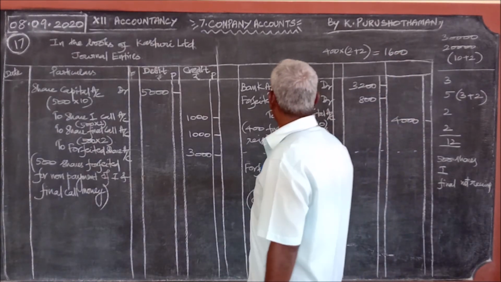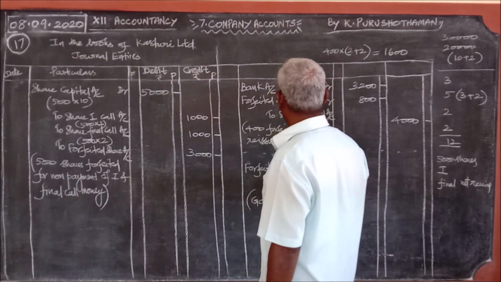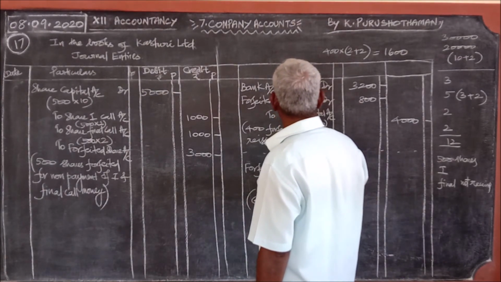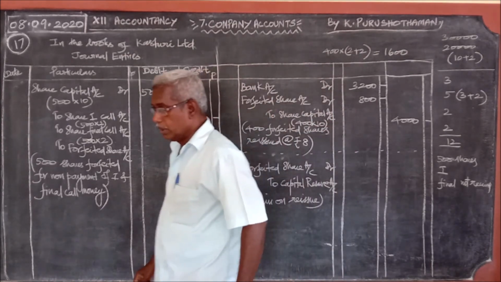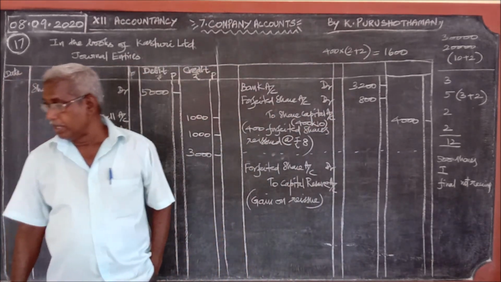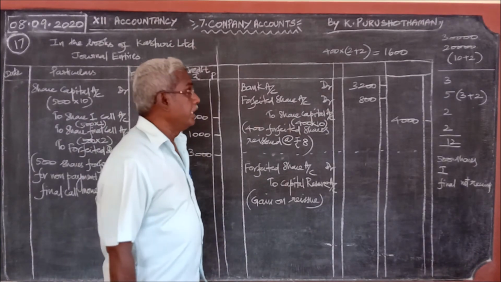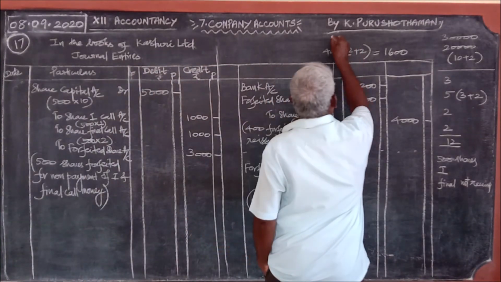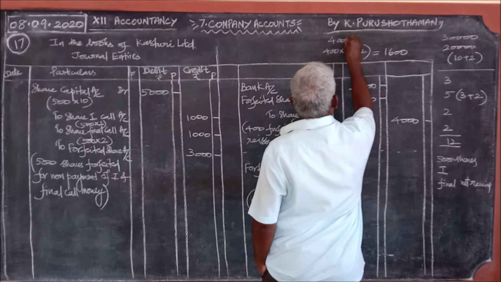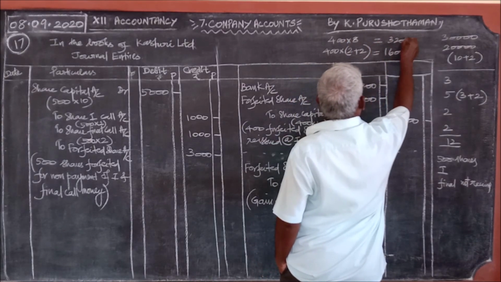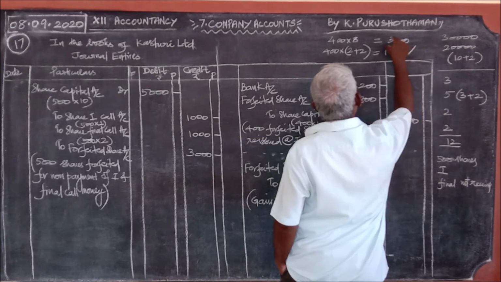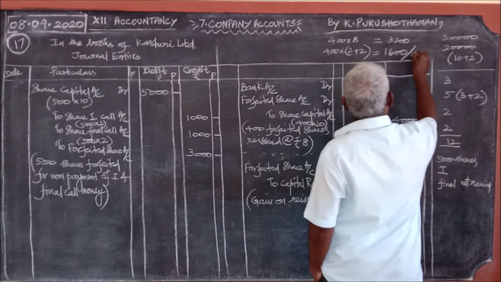But the same 400 shares were reissued at the rate of rupees 8, for 3200 rupees. So, how much more was it reissued for?